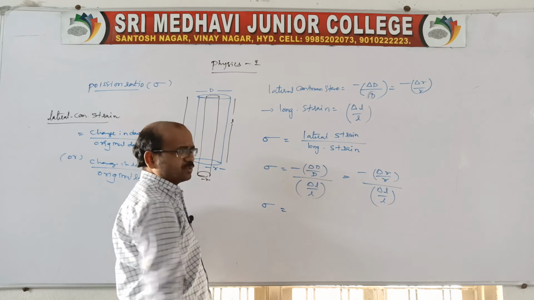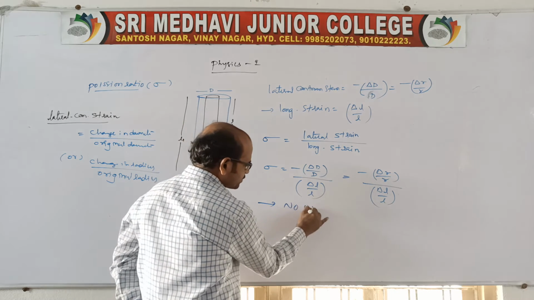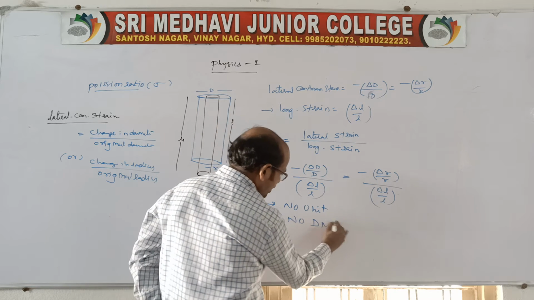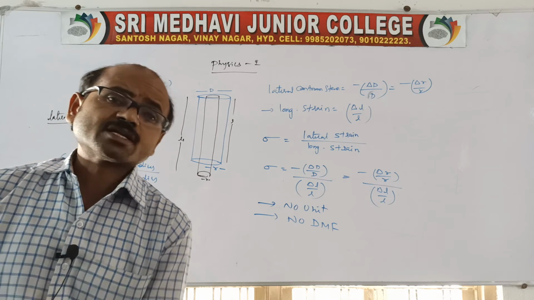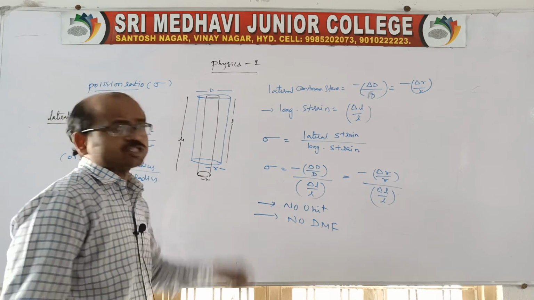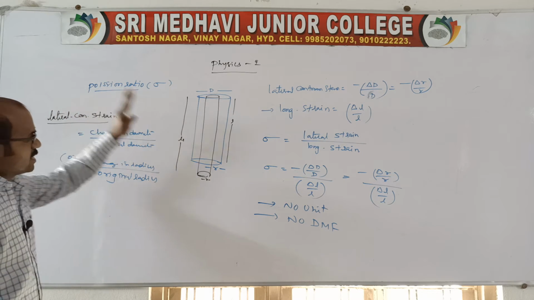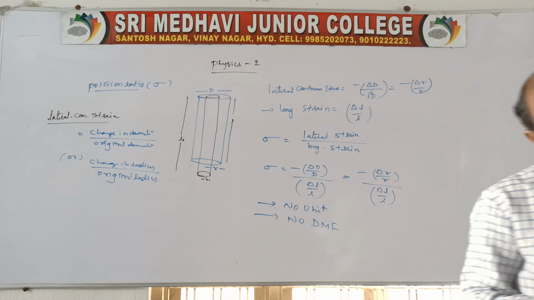You remember, it is a ratio and of course a strain. For sigma, are there any units? No units and no dimensions, because it is a strain and it is a ratio. So for Poisson's ratio, there are no units and no dimensional values. This is very important.